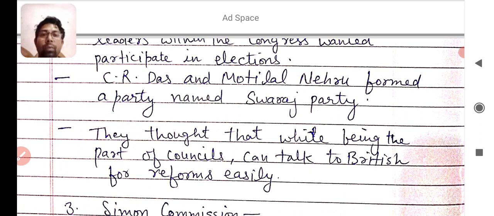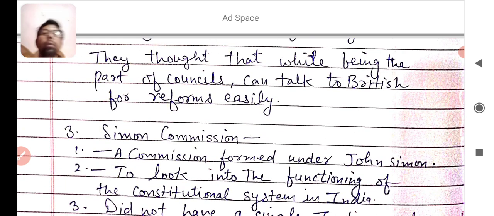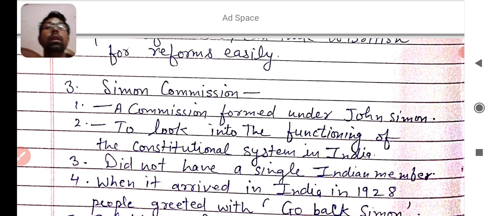I hope you got this one. So there will be a question in your exam: write a note on the Swaraj Party, or the Swaraj Party was in favor of council election, elaborate the statement. You will write how the leaders of the Swaraj Party were in favor of council election and why they were in favor of it. Yes. Next point, in between the non-cooperation movement and the civil disobedience movement, there was another major